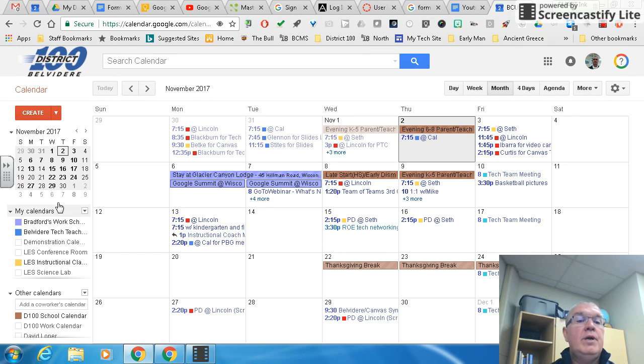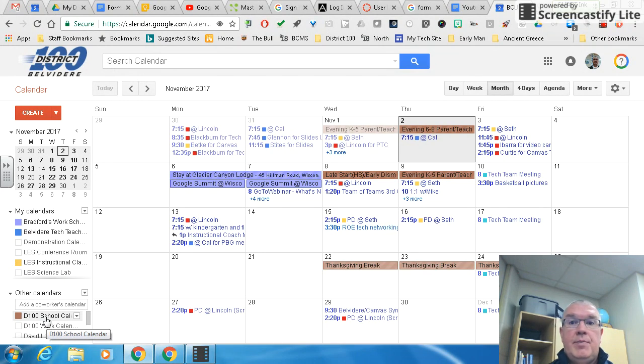Next, over here on the left-hand side, you'll notice that I have my calendars and I have other calendars. What's the difference between them? Well, the biggest thing is this. You have the right to view any calendars in those lists, but the only ones that you can edit are the ones in my calendars. So for example, I have one from D100, the school calendar, and it's in other calendars. I can look at it, but I cannot add or take events away.